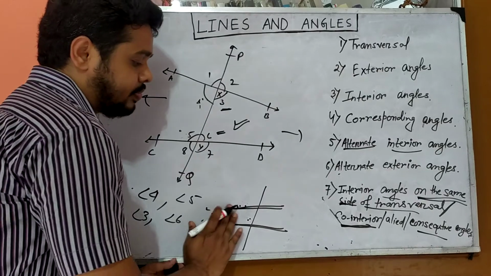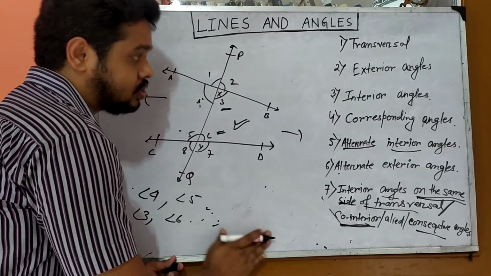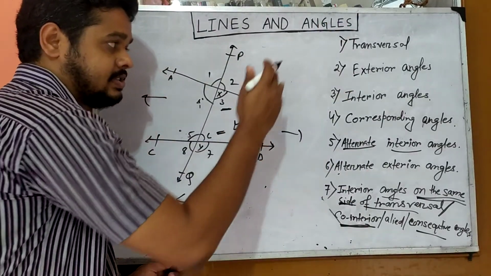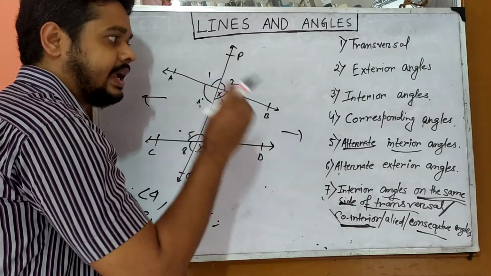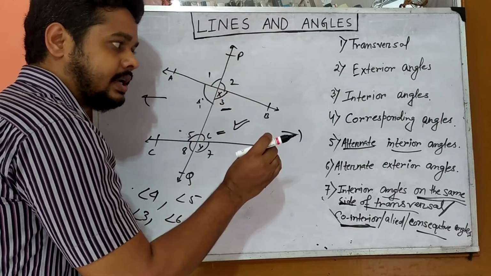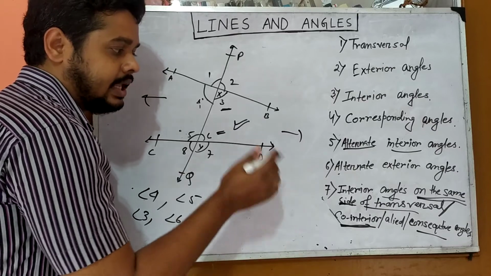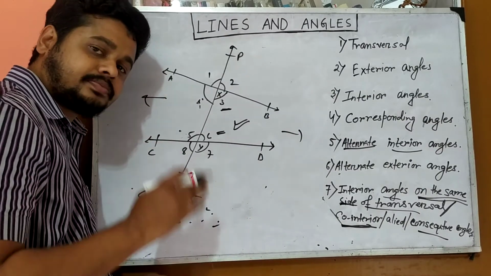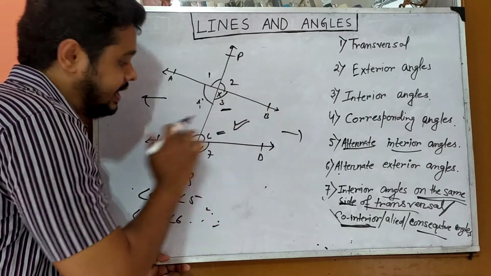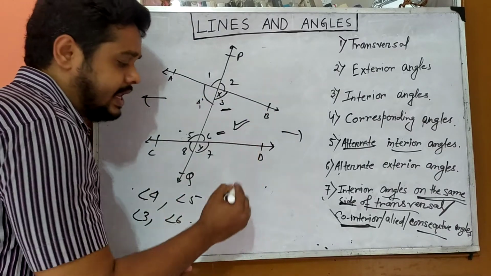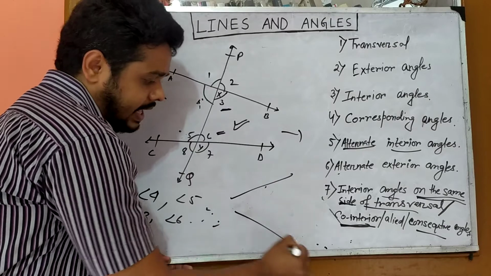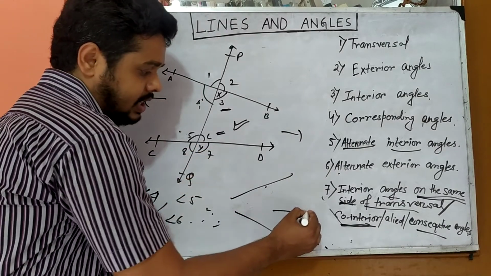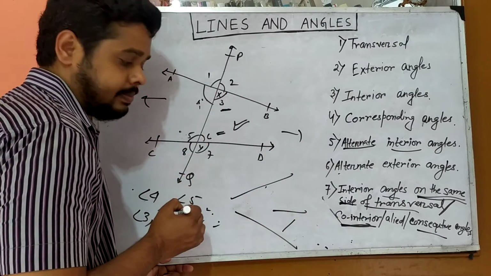Okay, so today just know about all these points: transversal, exterior angle, interior angle, corresponding angle, alternate interior angle, alternate exterior angle, interior angles on the same side of the transversal or co-interior angles. And keep in mind, these two lines may be in any form. They may be like that, they may be like that, no problem.